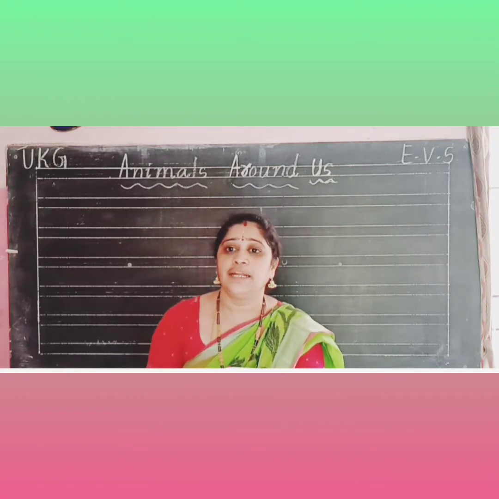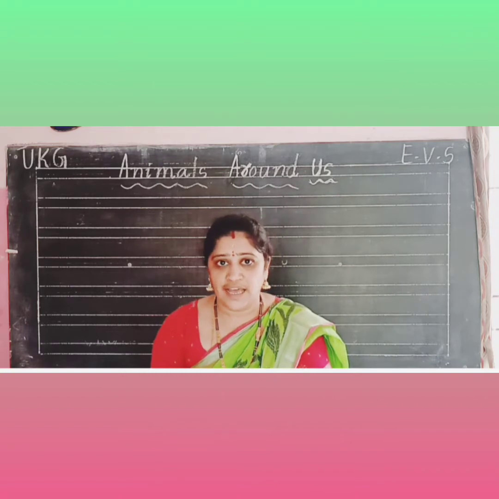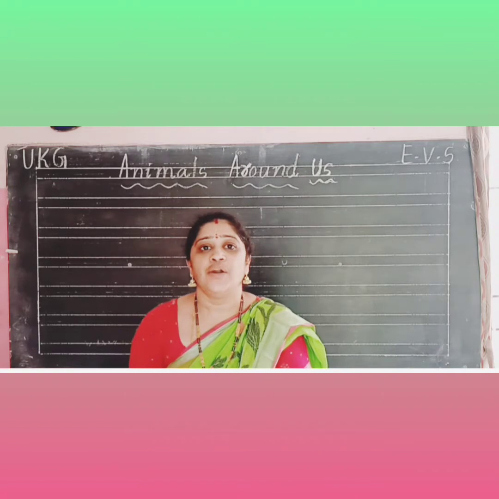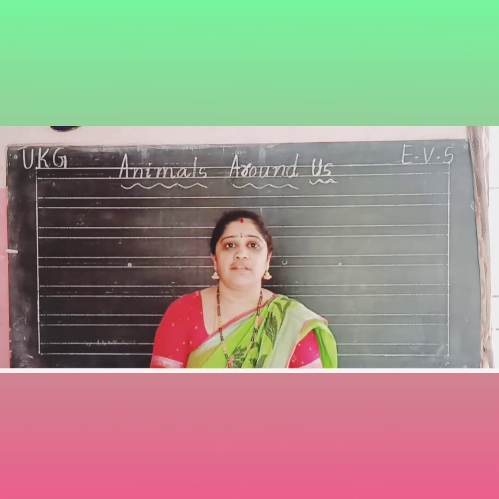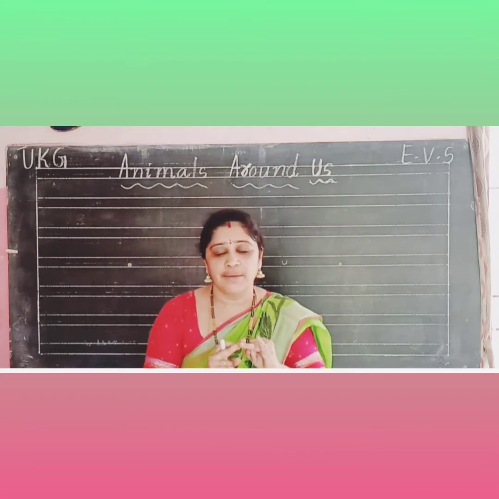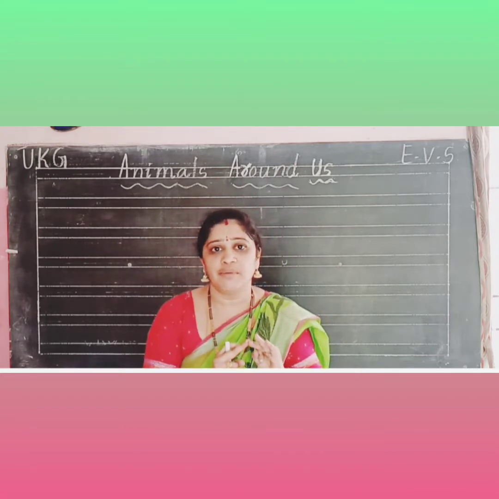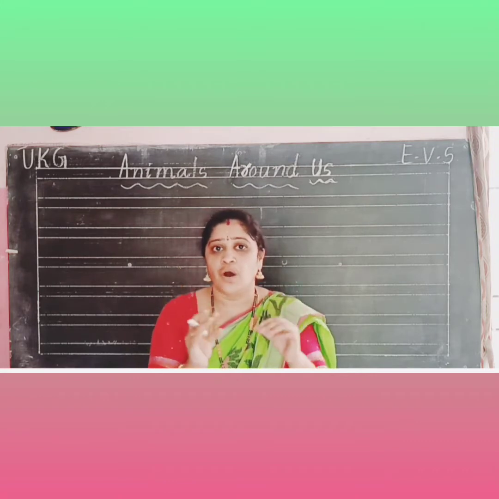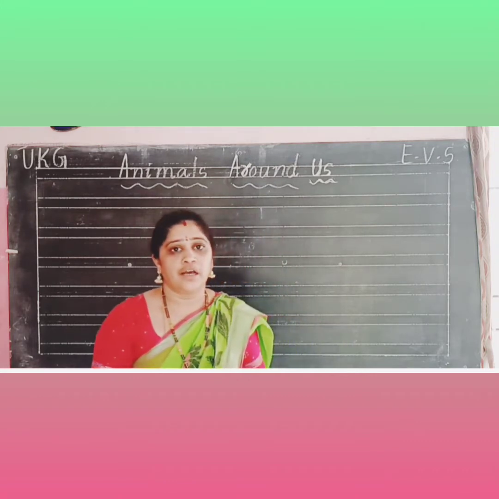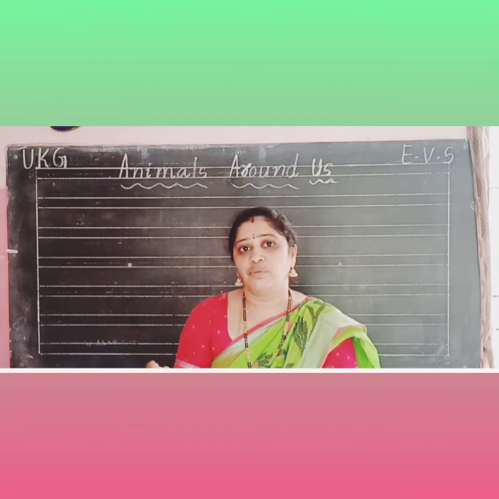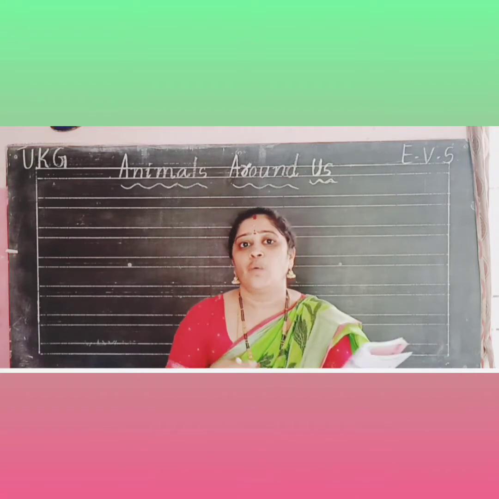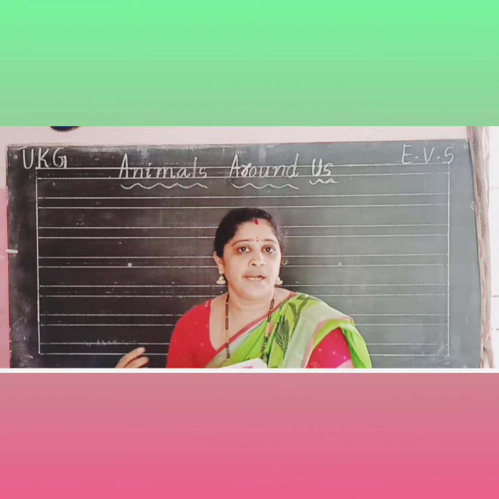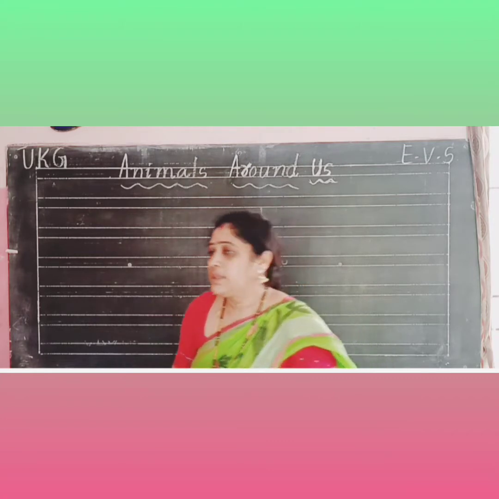Animals are of many types. They are domestic animals, wild animals, pet animals, and water animals, and so on. Let us continue. What are the differences between the domestic animals, the pet animals, and the wild animals? We will learn. See here.